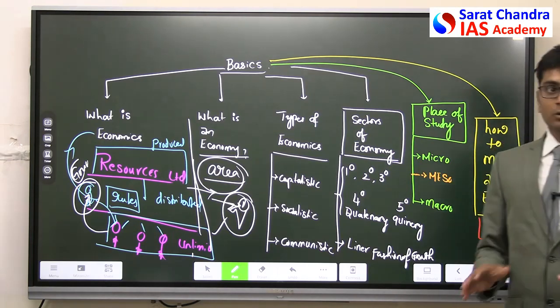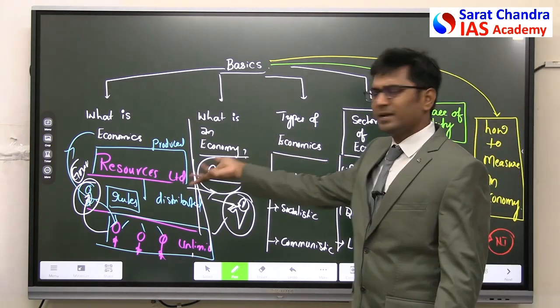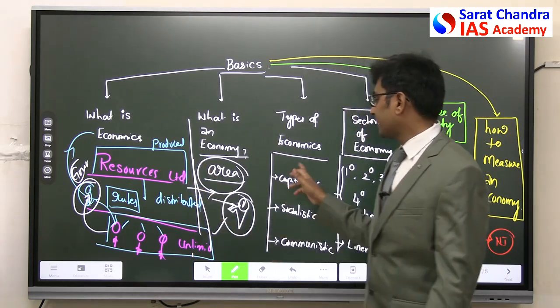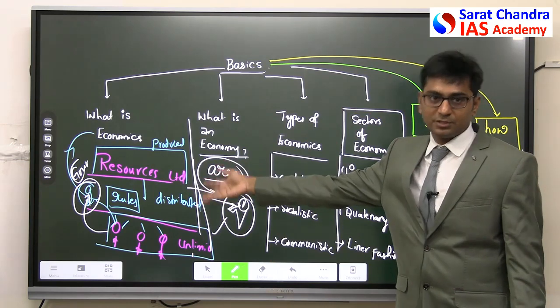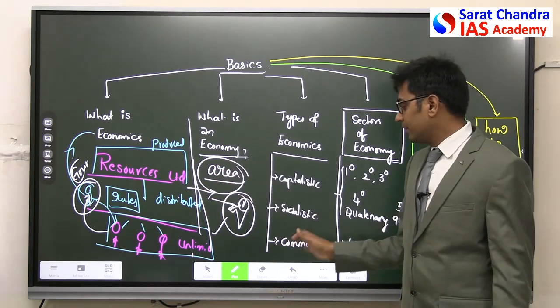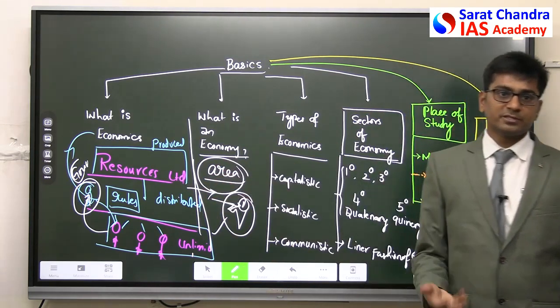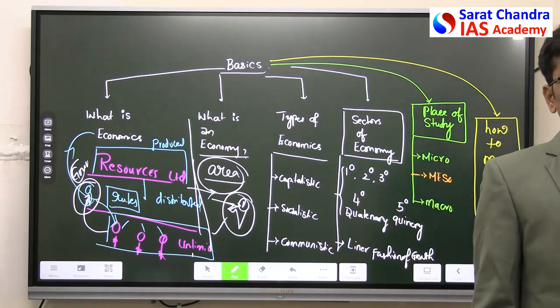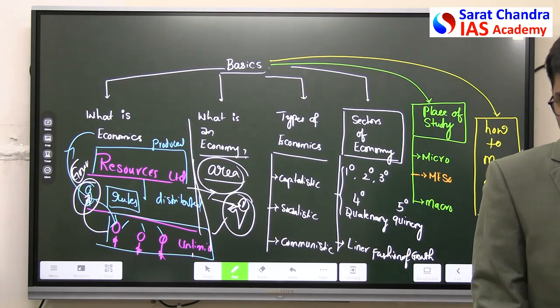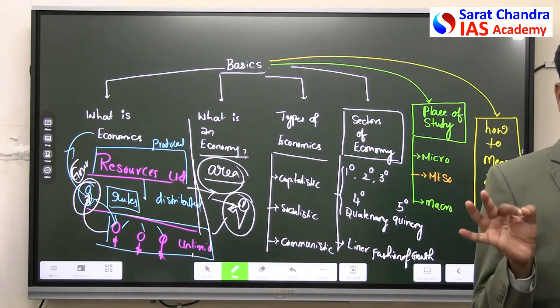For example, now when you apply these principles to an economy, that is called that economy. If you are applying capitalistic economics to an economy, you call it a capitalistic economy, socialistic economy, communist economy. ఆ ప్రిన్సిపల్స్ ఏ ప్రిన్సిపల్ అప్లై చేస్తున్నా అనే దాన్ని బట్టి ఆ ఎకానమీని ఆ విధంగా చెప్తారు. For example, USA is a capitalistic economy. What does this mean? USA is a capitalistic economy.